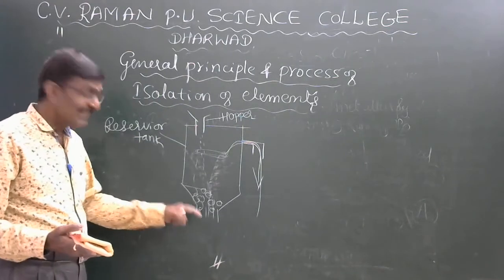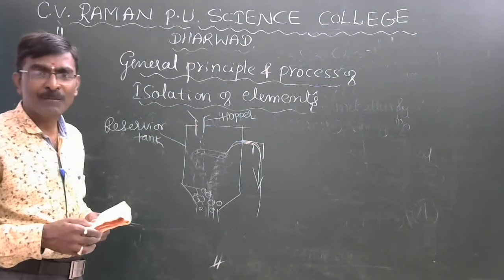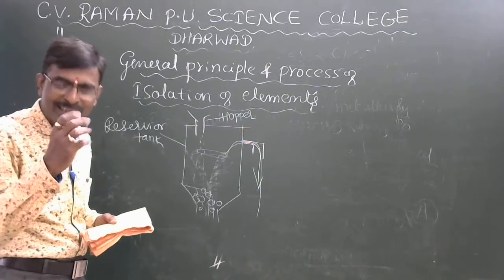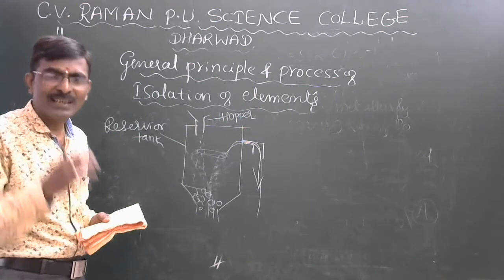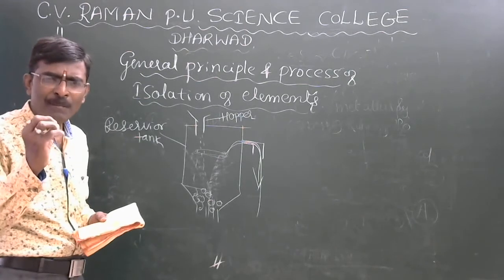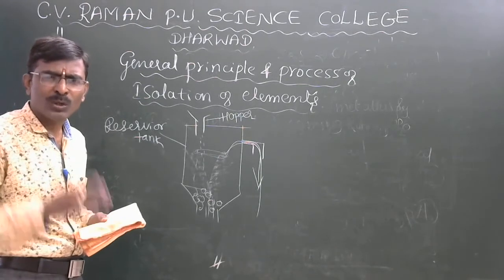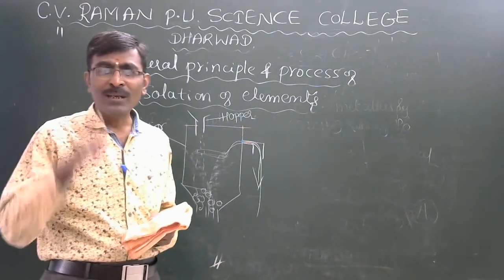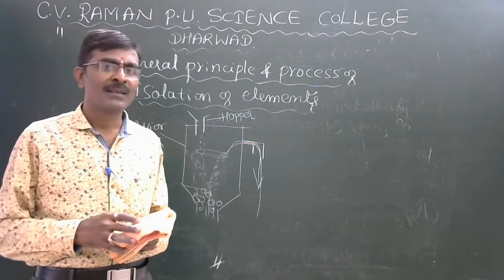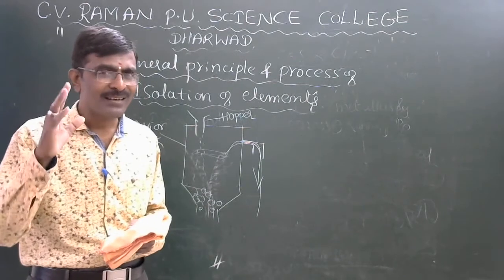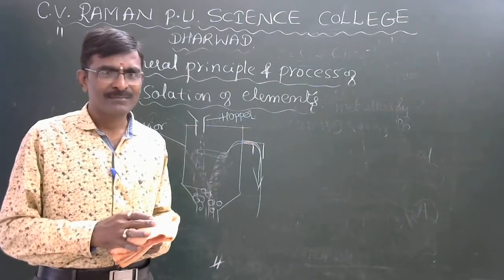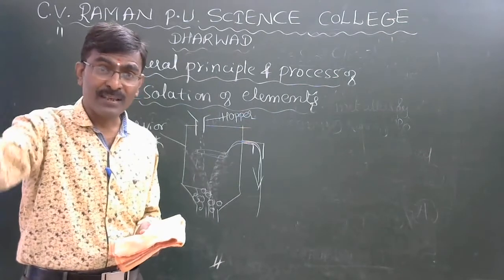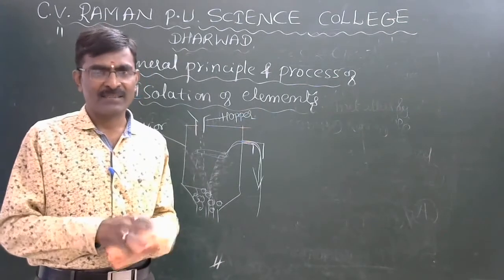In this concentrated ore, there are iron particles and some zinc content, some silver content, so many elements. You know about 118 elements are present in the modern periodic table. Only 96 elements are available in the fused state, or free state, or combined state.